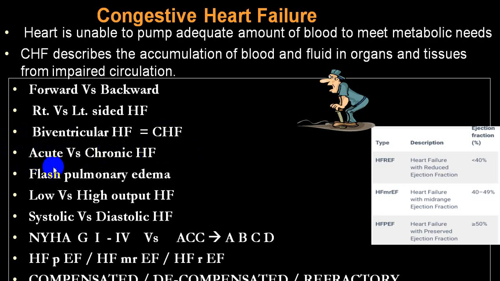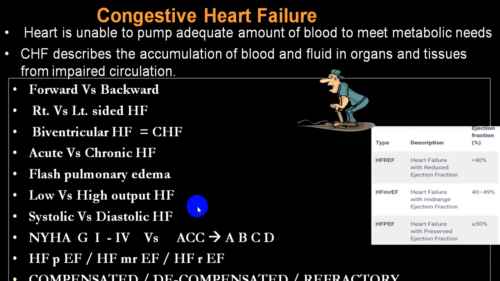There is one word utilized, flash pulmonary edema. That is, you get a pulmonary edema due to sudden appearance of increased pulmonary pressure, pulmonary capillary pressure. There is another term utilized, low output and high output failure, meaning whenever there is a failure, there is a decreased output. So all these failures are because of decreased cardiac output.